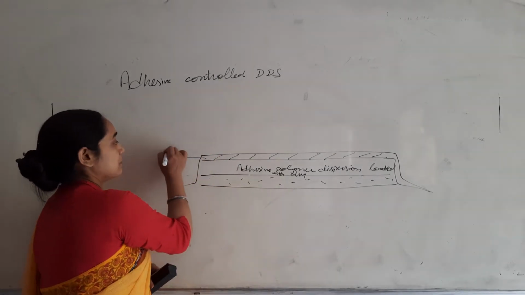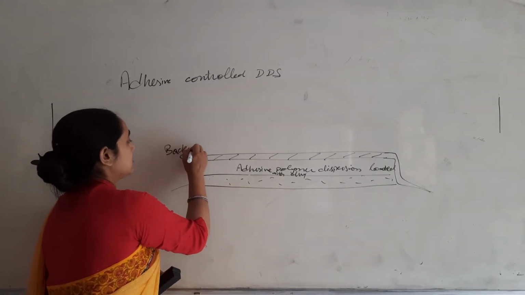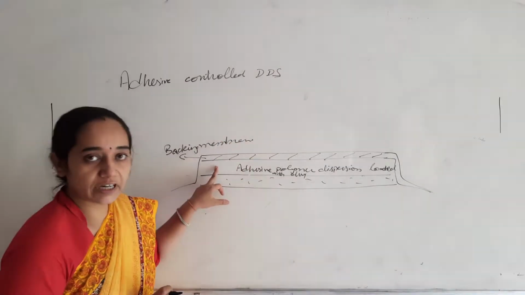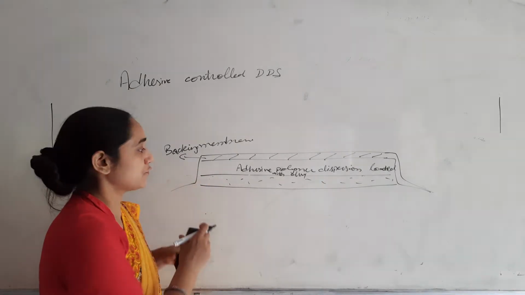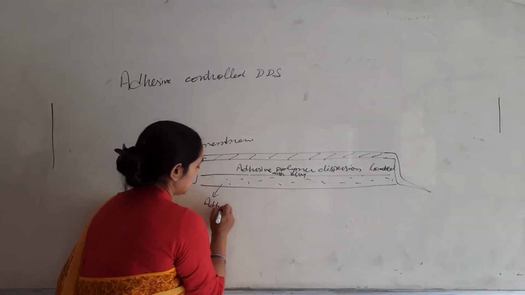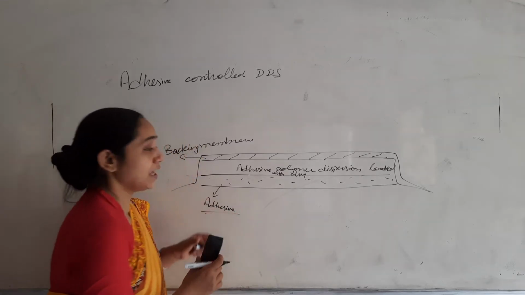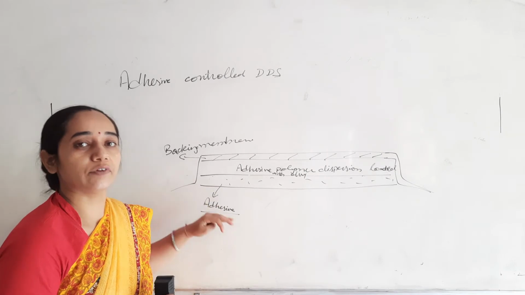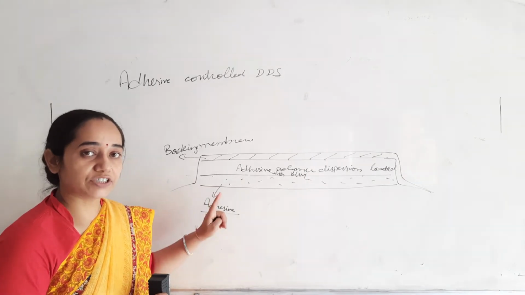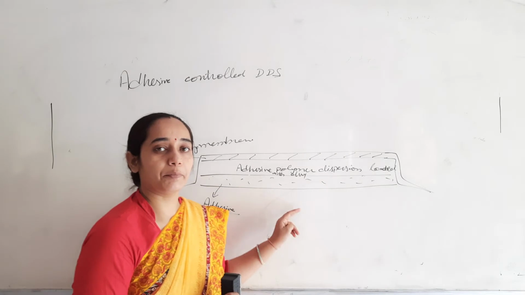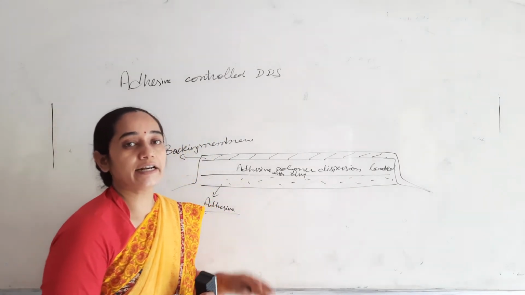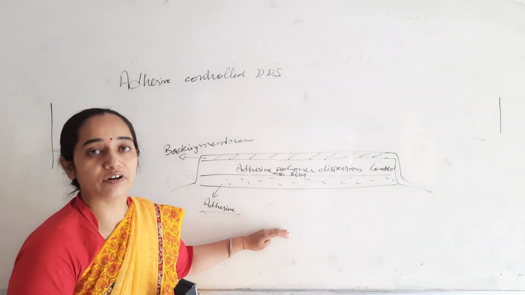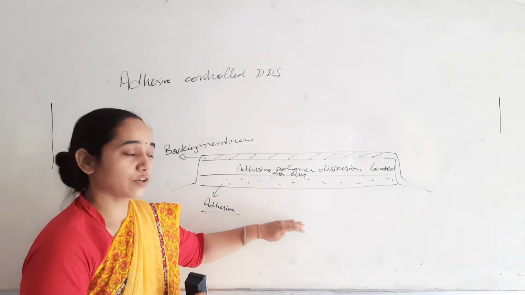There is a rate controlling baking membrane, then the adhesive polymer dispersion containing the drug. Next will be the adhesive layer. And in the similar manner as in the earlier discussion of the membrane modulated system, these adhesives will be hypoallergenic in nature, they will be inert, they will have only one function, that they will allow the binding of the preparation over the surface so that it can remain stuck at a particular place till the drug is released over the surface of the site of action.